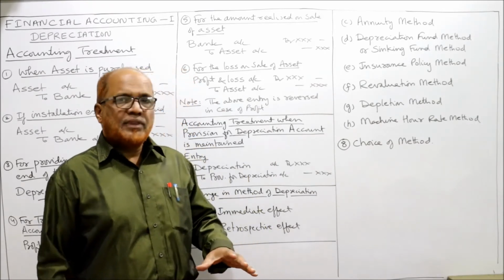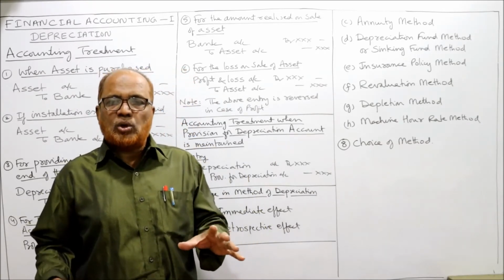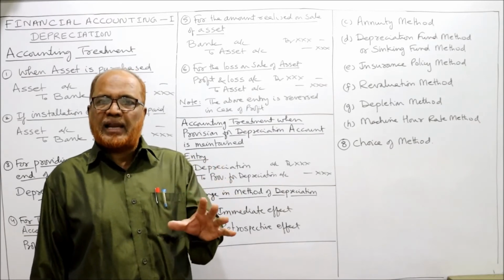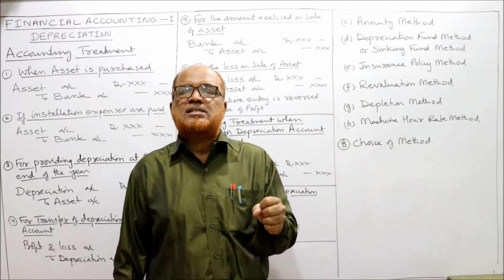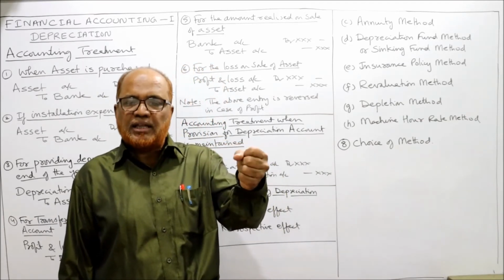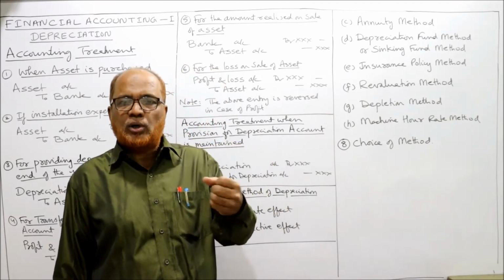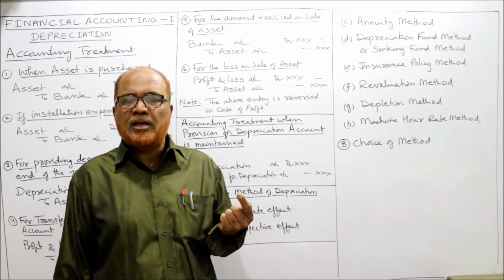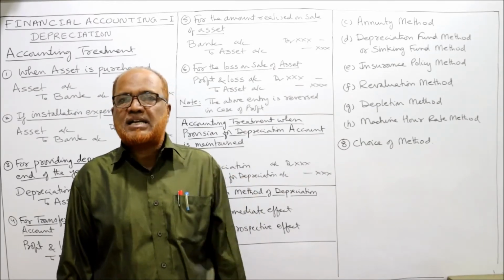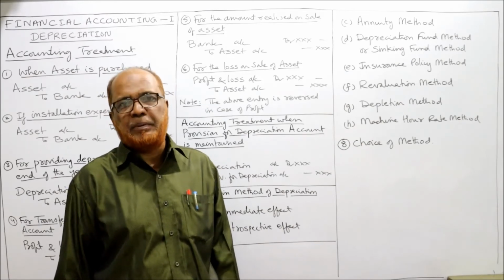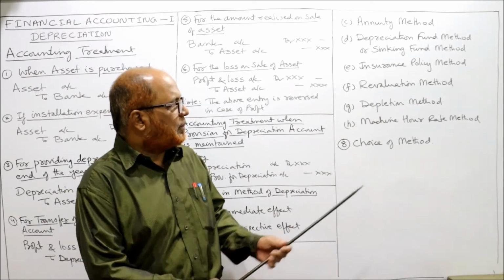Let the total cost be 10 lakh, and the number of units which we can extract is 1 lakh. So 10 lakh divided by 1 lakh, 10 rupees per unit. So we multiply 10 rupees per unit with the number of units extracted during a particular period. That method is called depletion method.